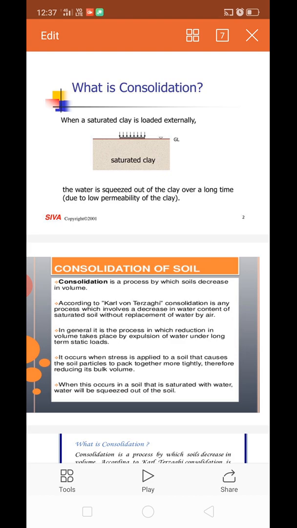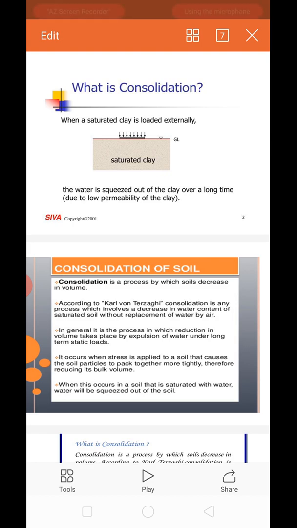That is, when an external load is applied on the soil sample, there is a squeezing out of the water from the soil due to the applied load. This squeezing out of the water is called consolidation of the soil.